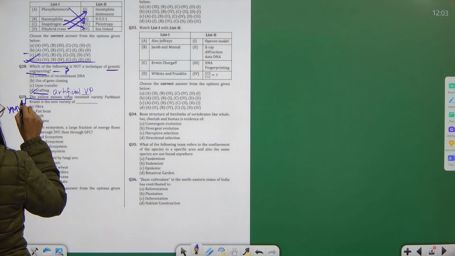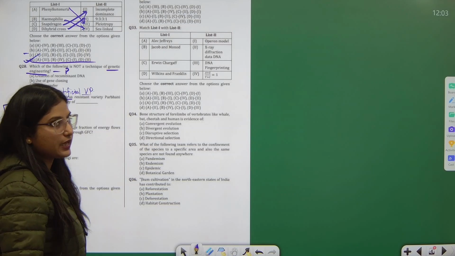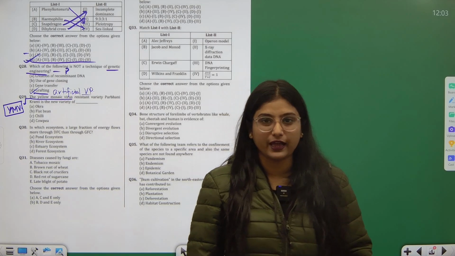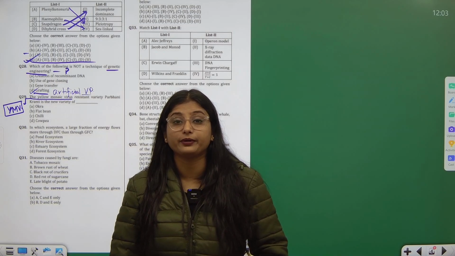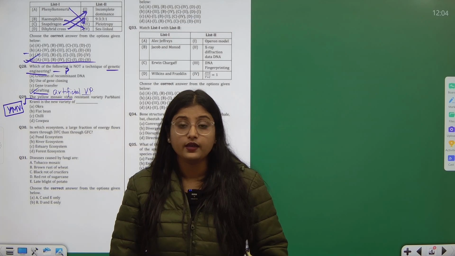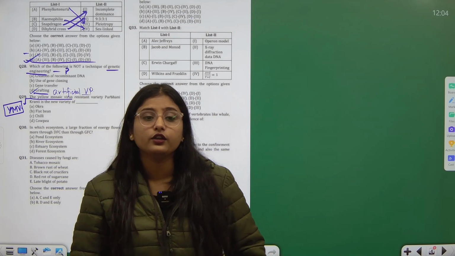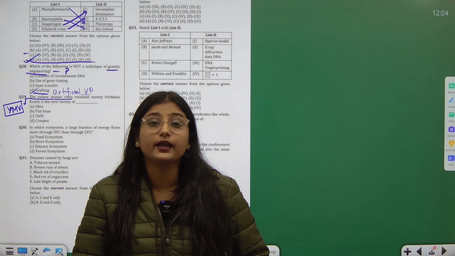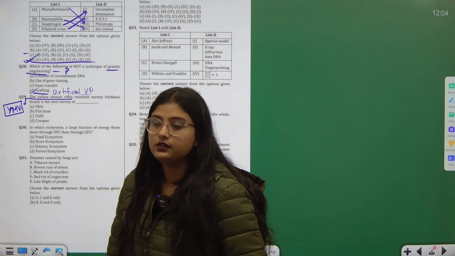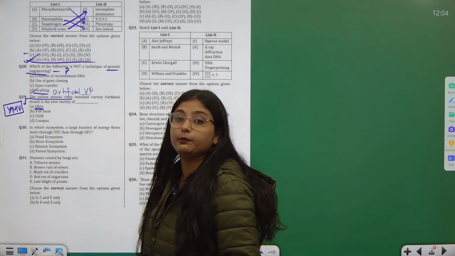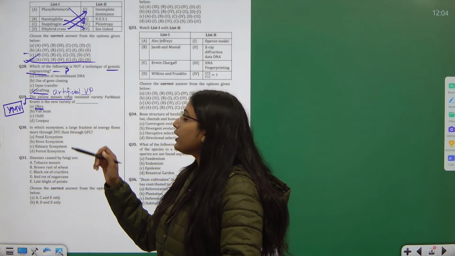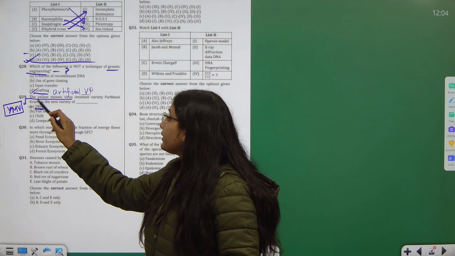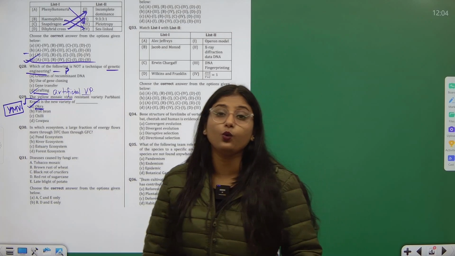Yellow mosaic virus. What is yellow mosaic virus? If you go in a flashback, you will be amazed to know that in your class 8th, you had a chapter called Microorganisms: Friends and Foe. There you had studied a plant disease called yellow mosaic disease of bhindi. Okra is the scientific name of bhindi. Even if you are not aware of anything else in the question, this yellow mosaic virus will give you a clear hint that it is related to okra.